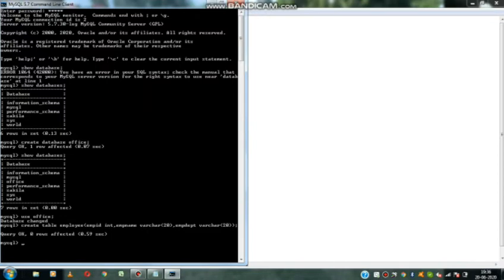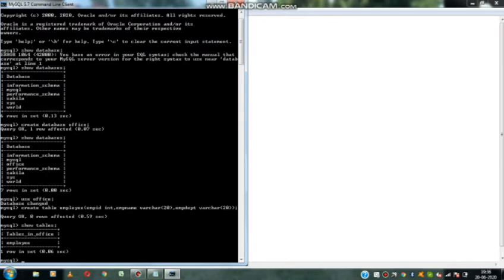Now my table is successfully created. How to know whether our table is successfully created or not? We have to give show tables. So, tables in office. What is office? Office is a database. In the office database, what is the table I created? Employee is the table I created. Now I have to insert the data into the employee table.